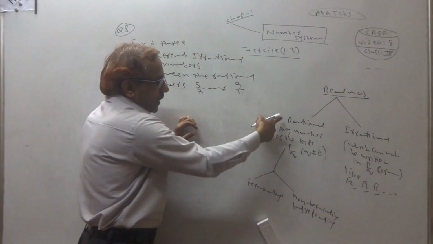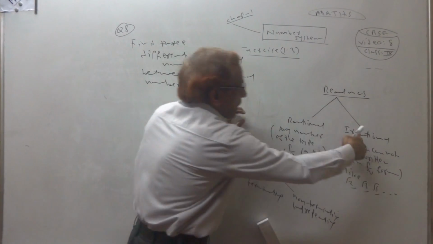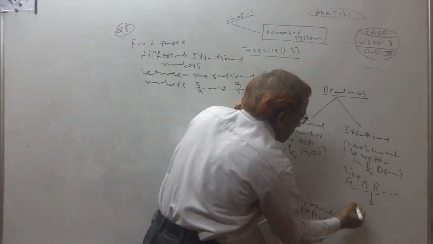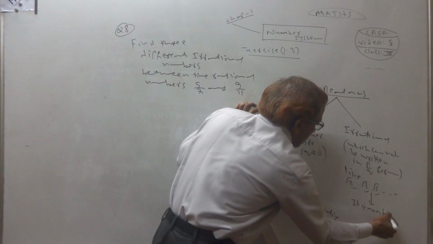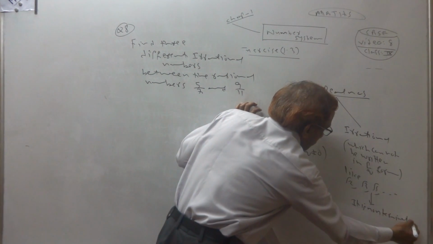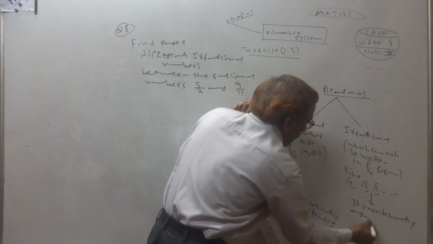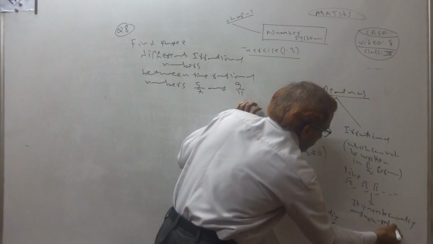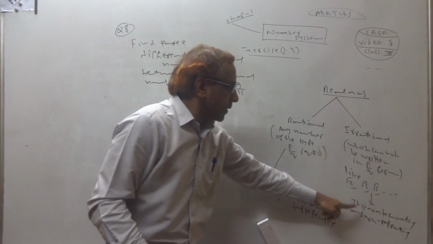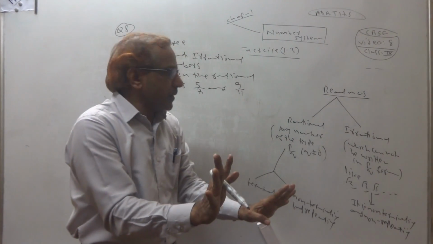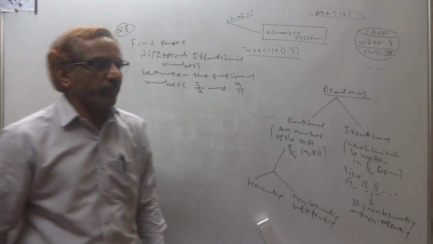But irrational numbers have only one type: non-terminating and non-repeating. An irrational number never terminates and never repeats.